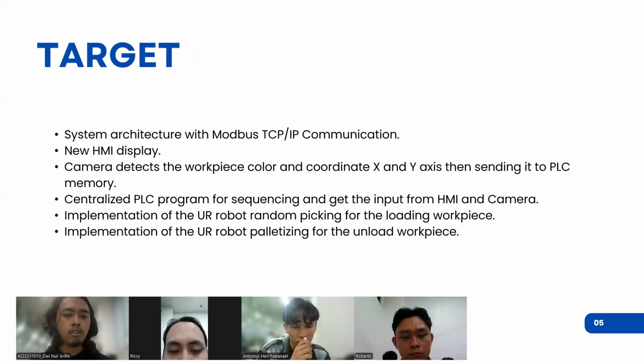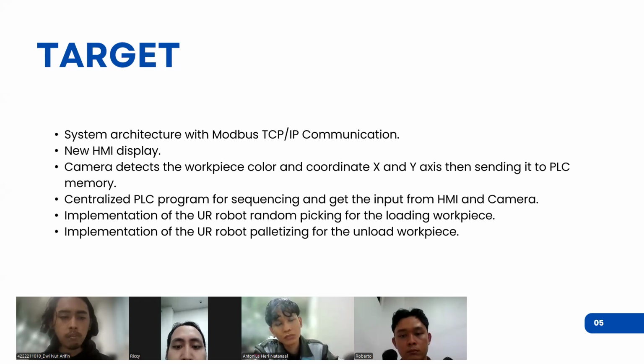Then the camera detects the workpiece color and the coordinates on the X and Y axis, then sends them to the PLC memory. Then a centralized PLC program for sequencing that gets the input from HMI and camera. Then implementation of the UR robot for random picking of the workpiece on the loading workpiece area, and then implementation of UR robot palletizing for the unload workpiece.